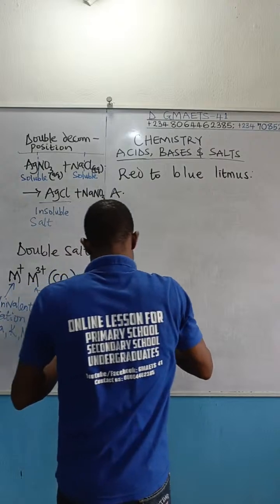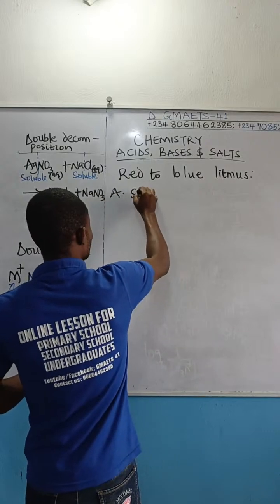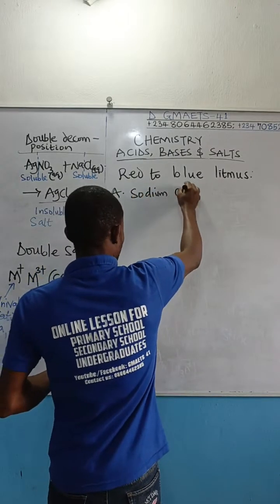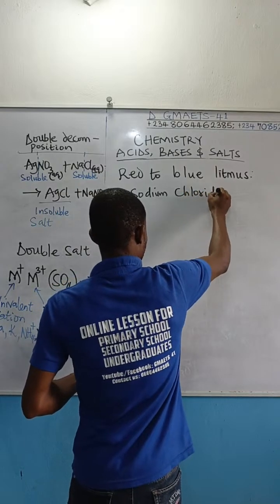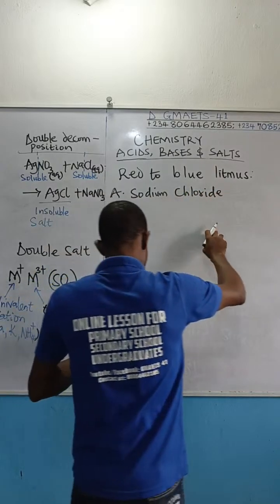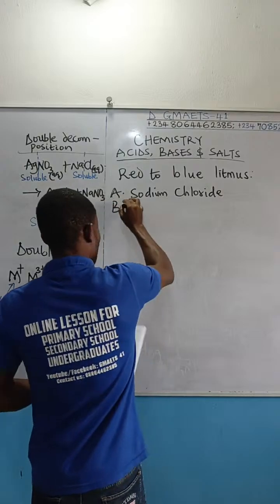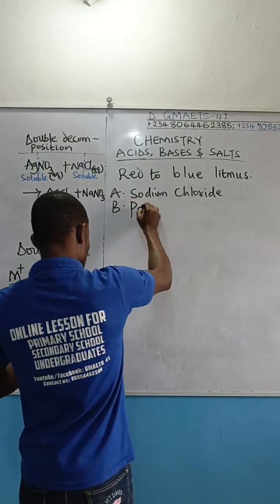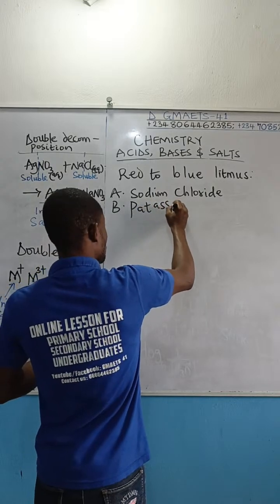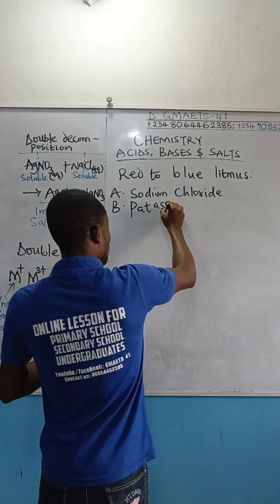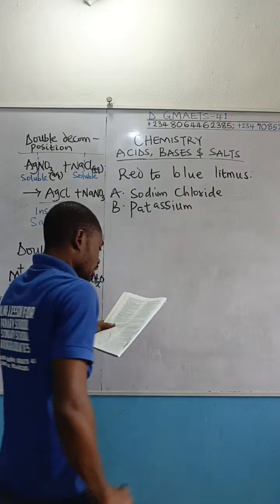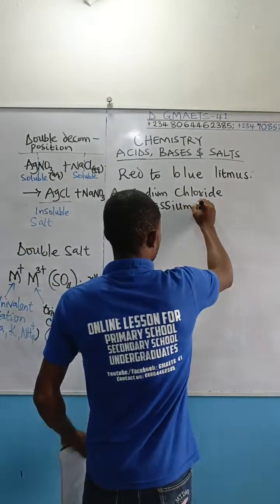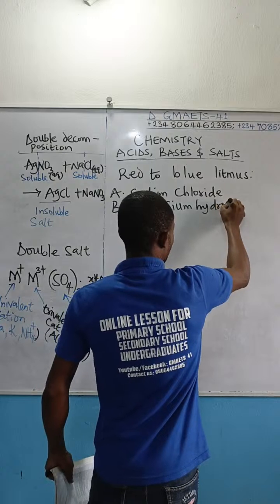Option A, we have sodium chloride. As I was reading, it was written in its IUPAC name like this, sodium chloride, but you know sodium chloride is NaCl. B, we have potassium hydrogen tetraoxosulfate 6.